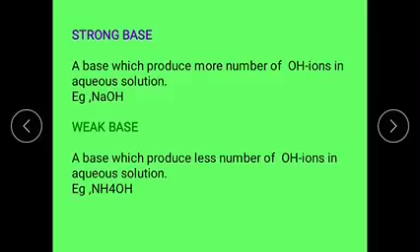Okay, the bases which ionize partially in aqueous solution and produce less number of OH minus ions in aqueous solutions are the weak bases. Examples are ammonium hydroxide NH4OH and aluminium hydroxide Al(OH)3.